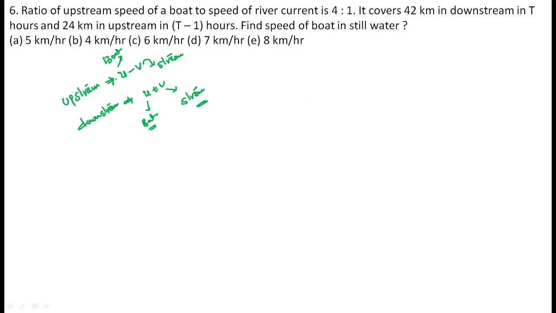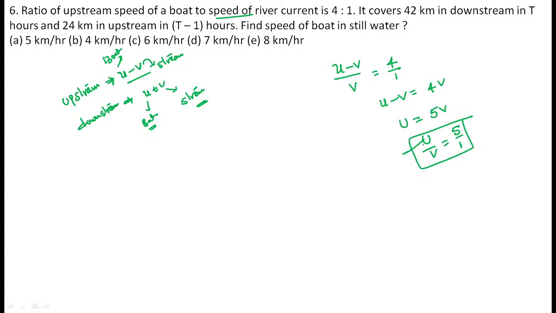Now the ratio of upstream speed to the speed of a river is u minus v divided by v. River means that is the stream. It is equal to 4 by 1. Cross multiply. u minus v is equal to 4v. Now what is the value? u is equal to 5v. Then u by v value becomes 5 by 1. Now you can take it as a value. See, u value, exactly the boat speed, is equal to 5x. Stream speed is equal to x. That is the value.